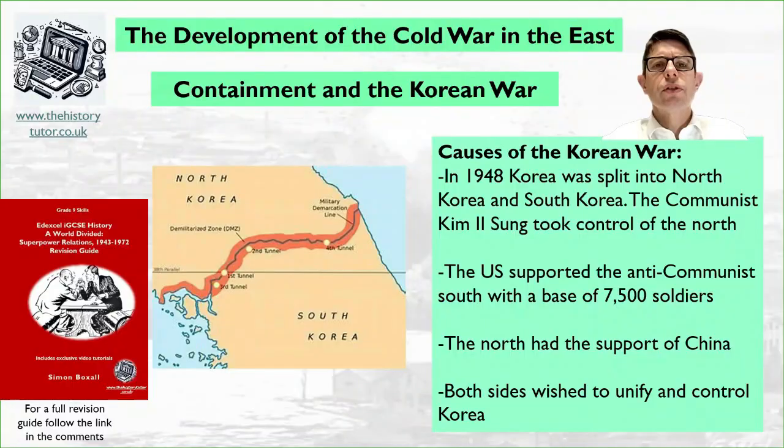So as I said earlier, Korea was also an important area. This had been divided into North Korea and South Korea as zones. North Korea had become a little bit more communist, supported by the Chinese and the Russians, and a man called Kim Il-sung took control of the North as a communist. The US supported the anti-communist South and set up a base with 7,500 soldiers in it to protect the South against a potential communist threat from the North. The North, though, was supported by the Chinese, and they were supporting Kim Il-sung in maybe his ambitions to invade the South. Both sides wished to unify the country again, with the North wanting it to be communist, the South wanting to be more friendly to America.